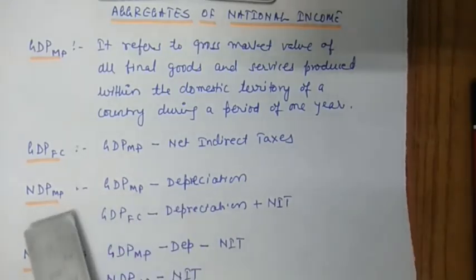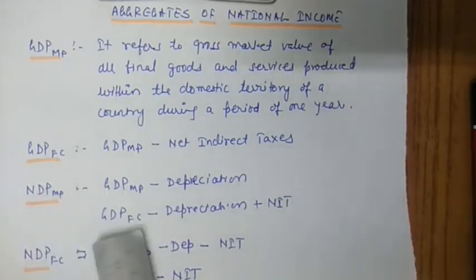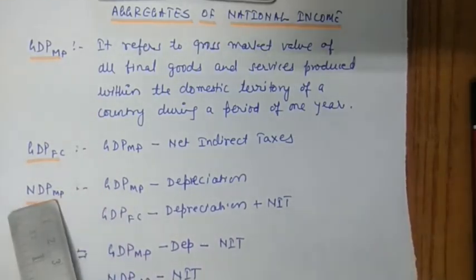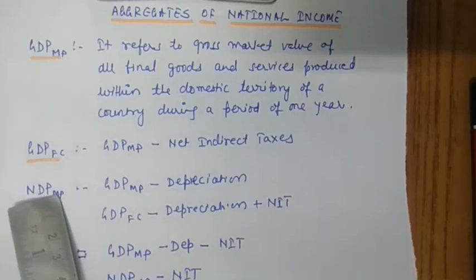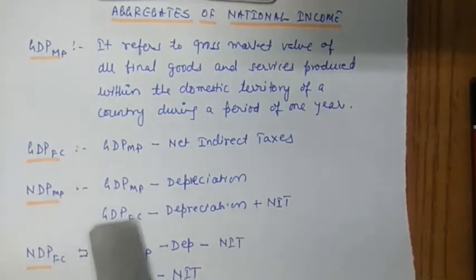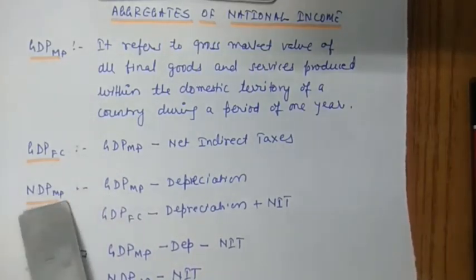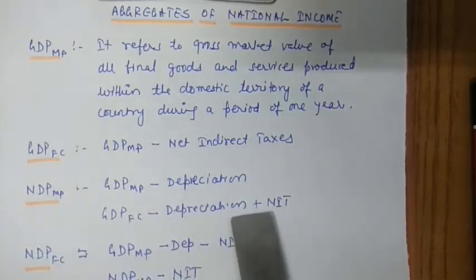The other difference is that it is factor cost here and market price there. To convert factor cost into market price, the difference is NIT. Factor cost is going to market value, so tax will be included, so NIT will be added.